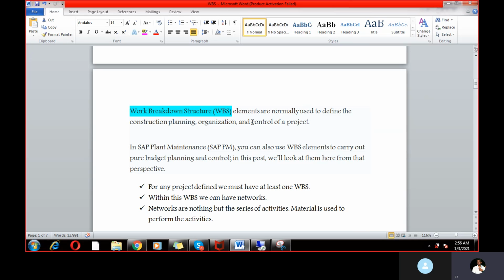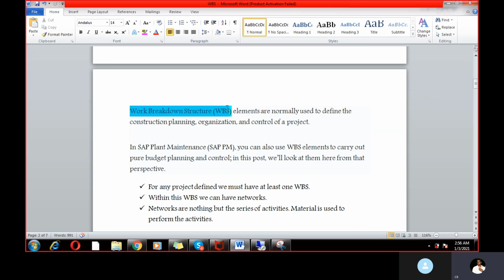WBS means work breakdown structure. This is part of Project System and this is also important for the PM module. Why it is important for the PM module and Project System, let me explain right now.